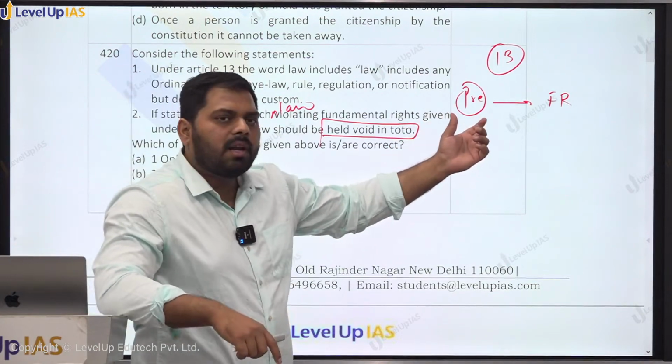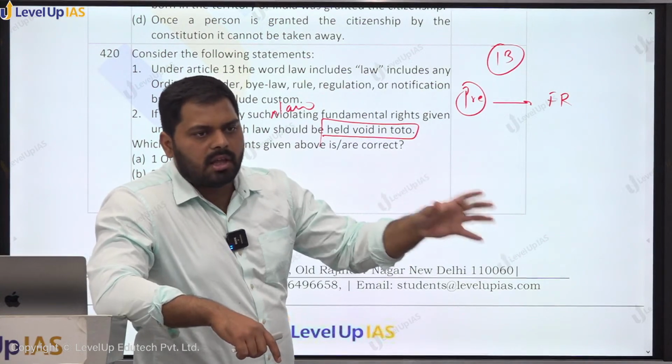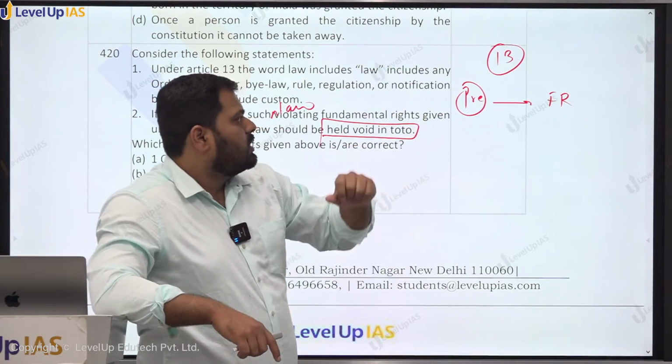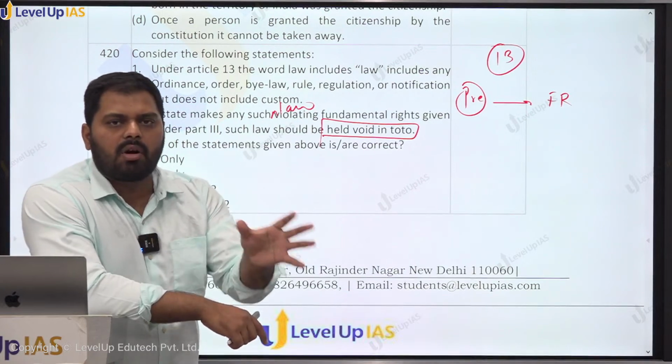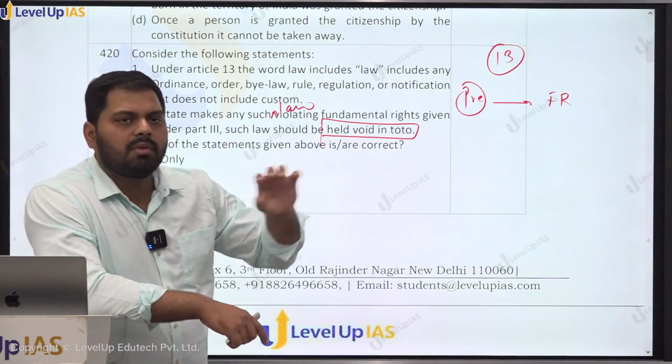So constitution बनने से पहले जो कानून हमारे यहाँ देश में था, that was already there. Till that time there was no constitution. So what about those laws? So Article 13 gives an option that those laws can be rectified and brought in sync with the provisions of the fundamental rights.